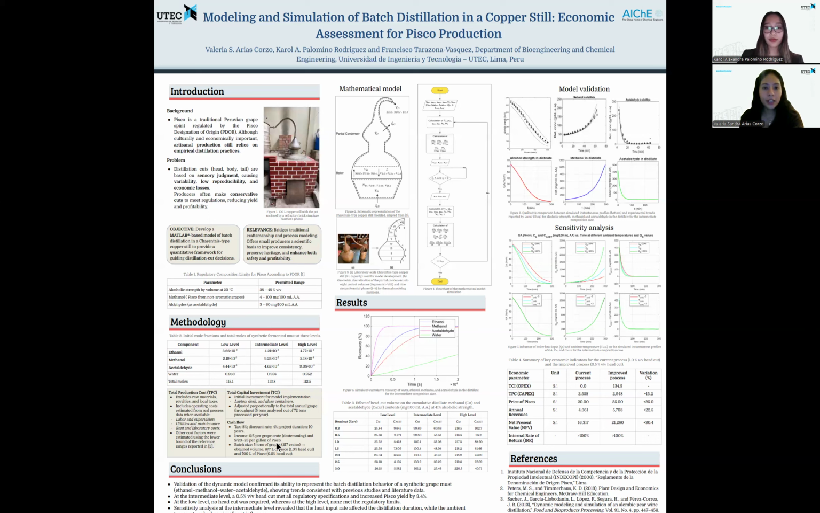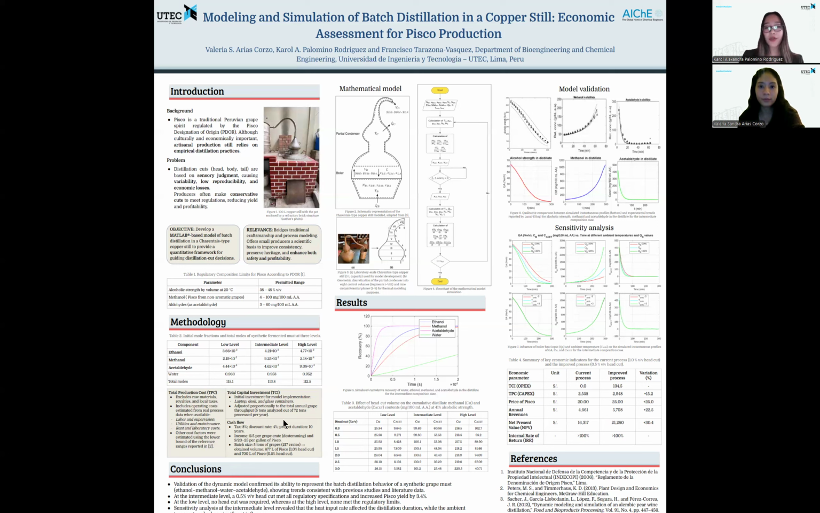Additionally, the sensitivity analysis showed that heat input rate had a strong influence on process duration, while ambient temperature had negligible impact. Finally, the economic assessment revealed that improved head cut strategy increased the net present value by 30.4%.